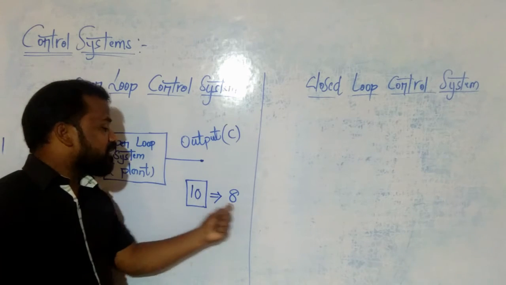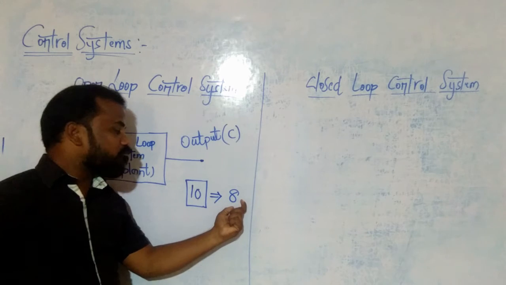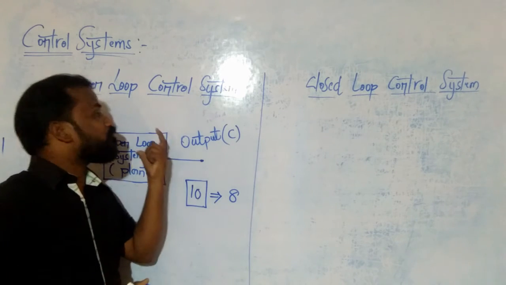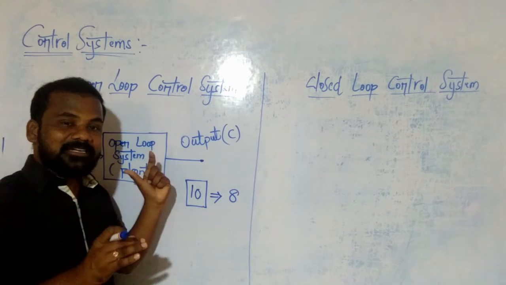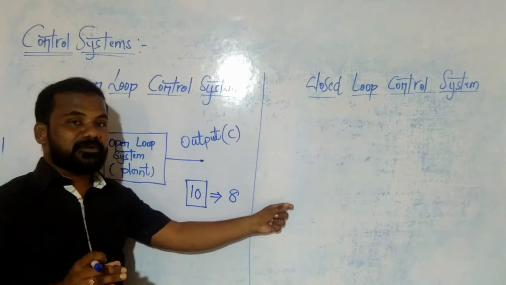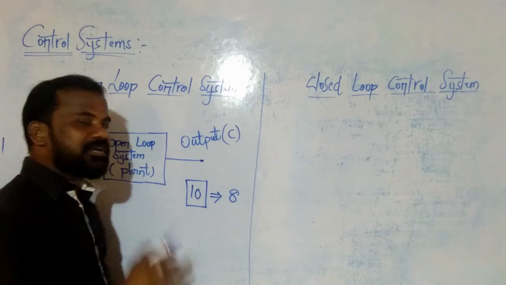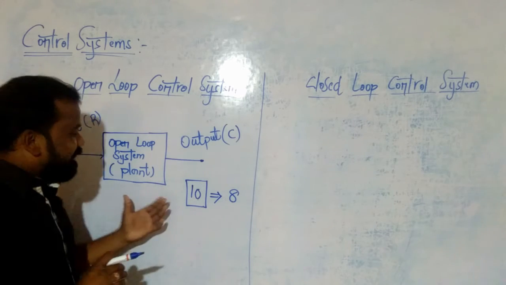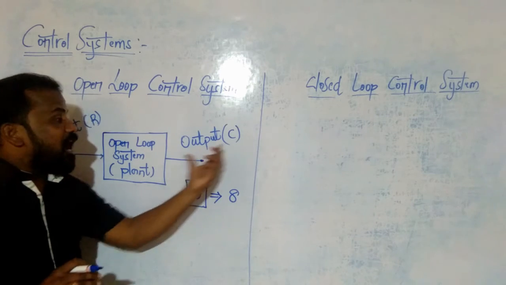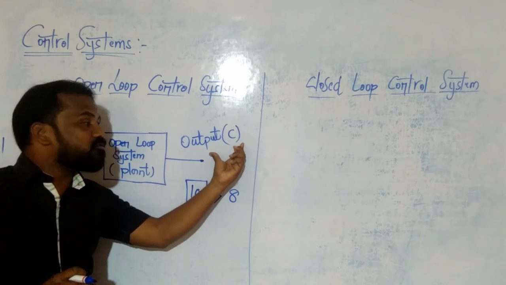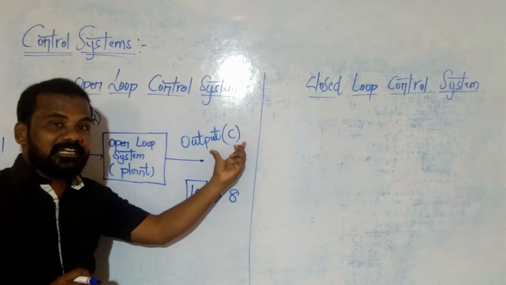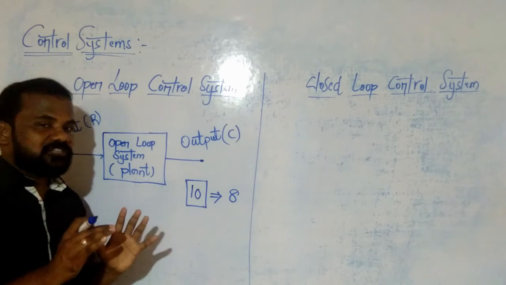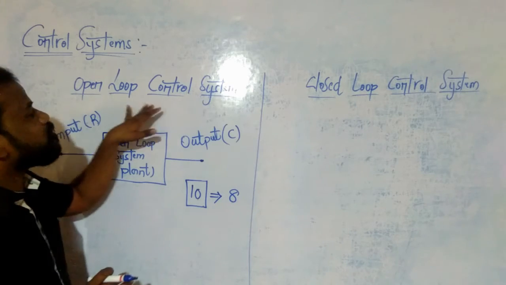So that's why the output quantity or output value is not going to change automatically in the open loop control system, but in case of a closed loop control system it is possible. Clear? It means the main definition of an open loop control system is, in any physical system the output quantity is not going to change automatically. Clear? So this is the actual definition of an open loop control system.